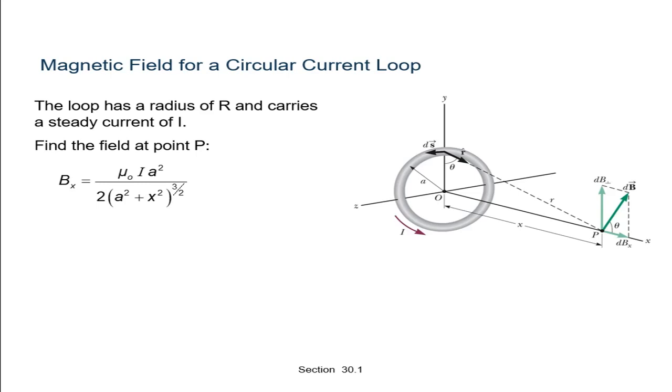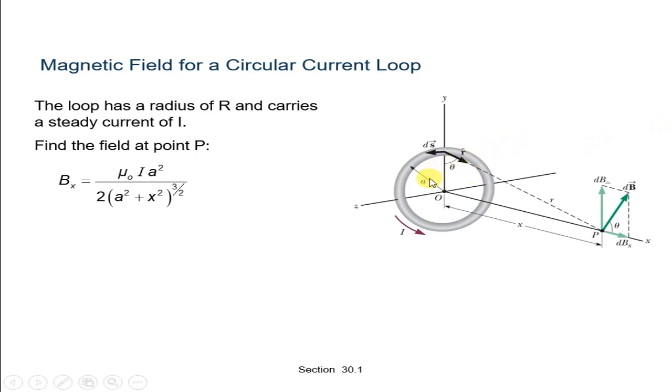So see here, the x component survives. The net contribution along the x-axis can be obtained by integrating dBx, which is equal to dB cos theta. Here, cos theta is equal to a upon